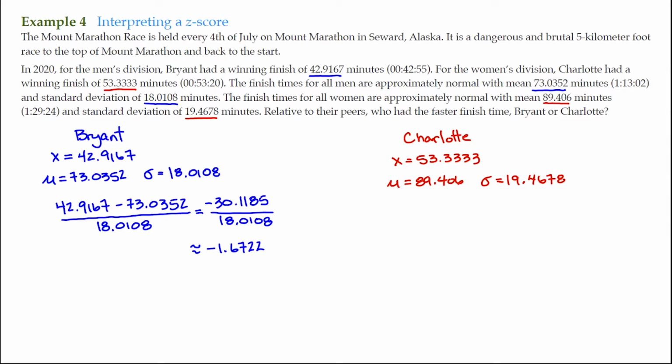And we'll do the same for Charlotte. 53.3333 minus the mean of 89.406. Divide that by the standard deviation. That's negative 36.0727.